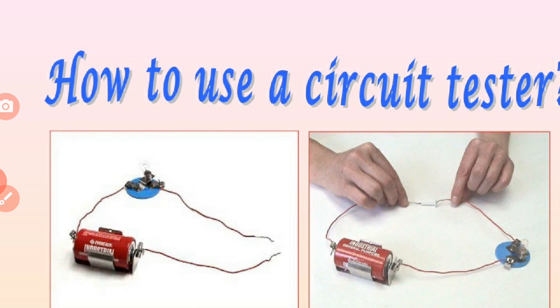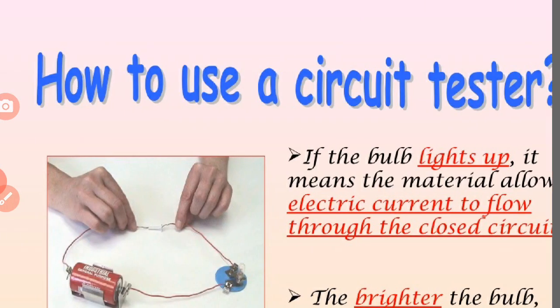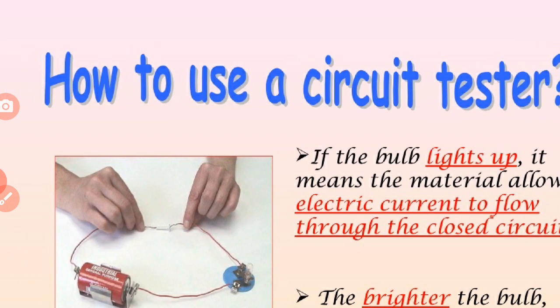So we can easily find out which are the poor conductors and which are the good conductors. If the bulb lights up, it means that the material allows electric current to flow through the closed circuit.